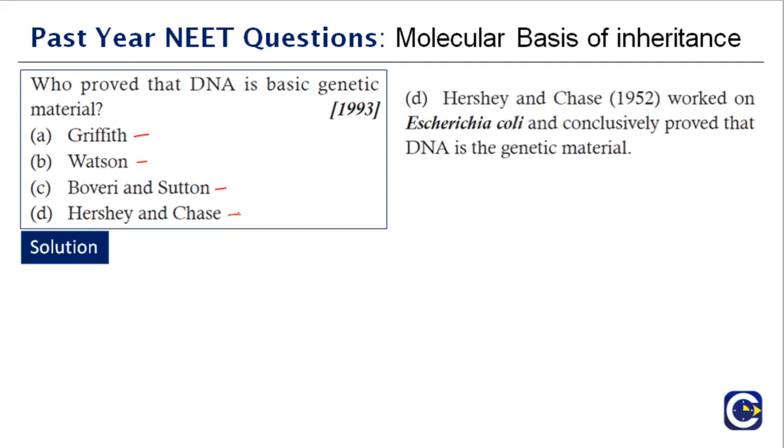The right option is D. Hershey and Chase worked on E. coli and conclusively proved that DNA is the genetic material. They radio labeled the DNA and they found it. Griffith also performed the transforming principle experiment, but Hershey and Chase proved that DNA is the basic genetic material. So the right option is D. Don't get confused in such questions.